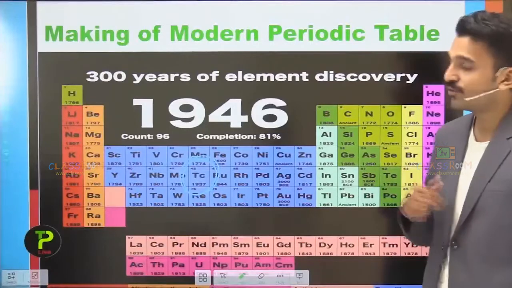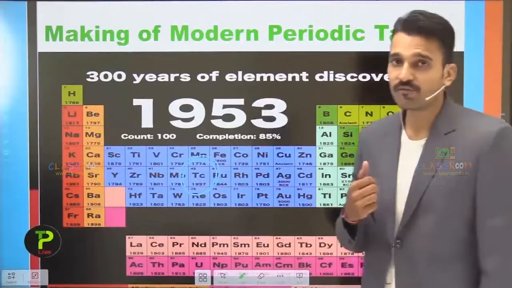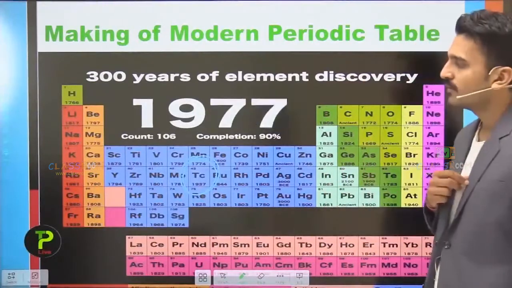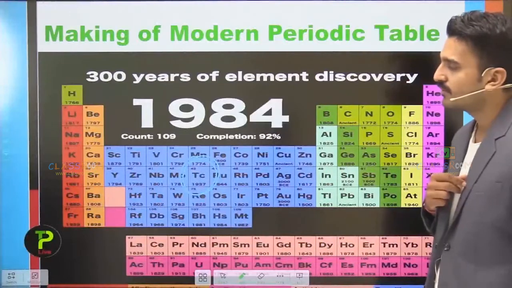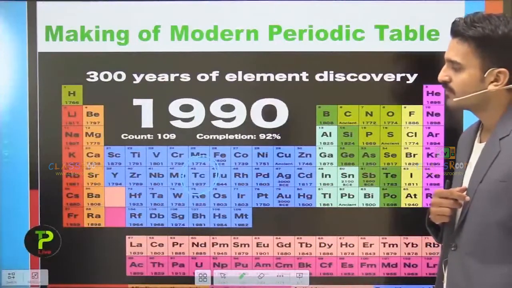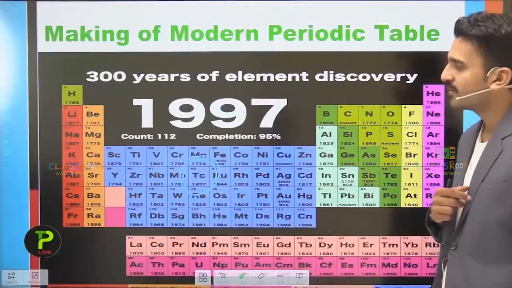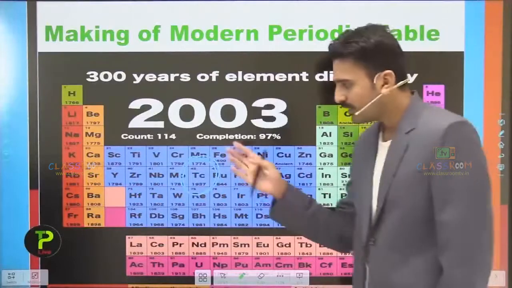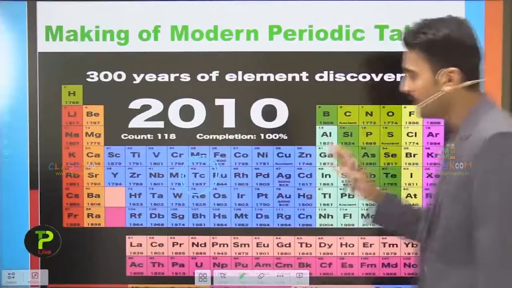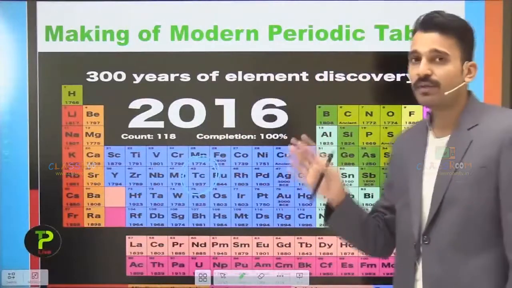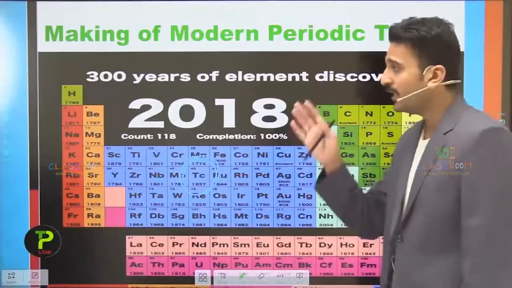We have entered into the 20th century, and half of the 20th century has passed. So now you see that this periodic table is complete up to the 7th period as per 2018.